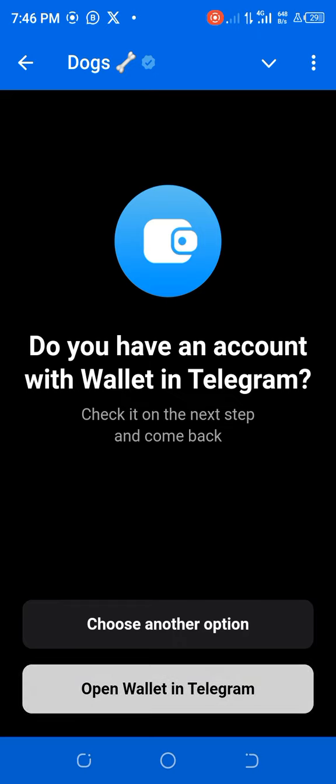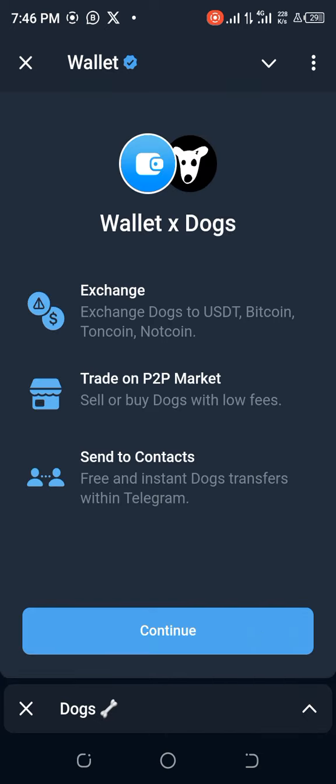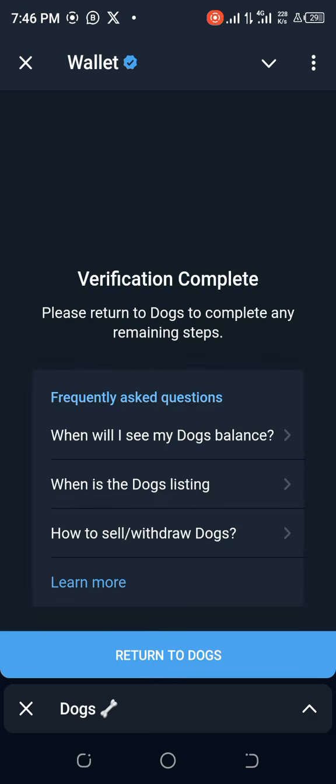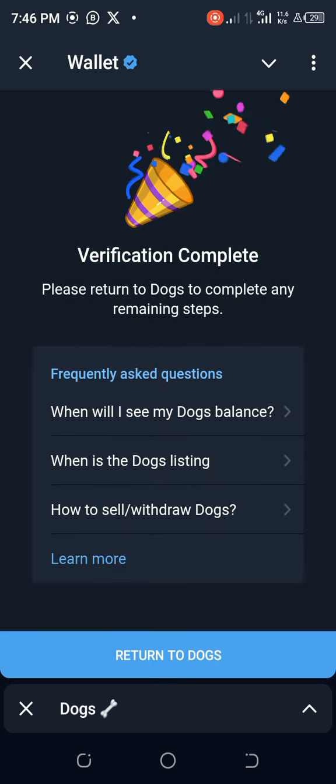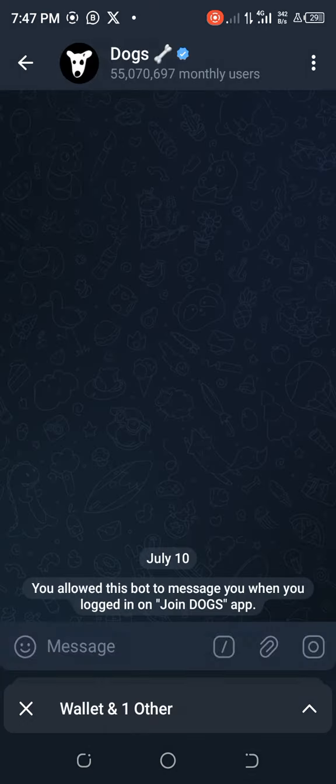Open wallet in Telegram. Let me click on it. Now allow it to load. Then click on continue. Then verification completed. Then let me return back to DOGS.